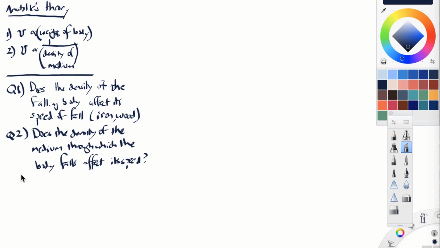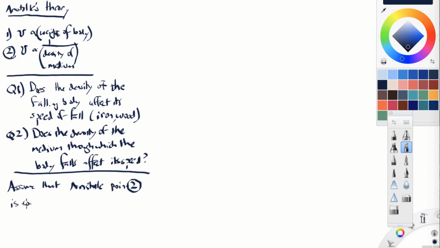Okay, so these are the two general questions that are going to be asked here. So let's assume for the moment that Aristotle's point 2, that's this point right here, point 2 is correct. Let's just assume that's correct for the moment. What does this imply, or what would this imply?